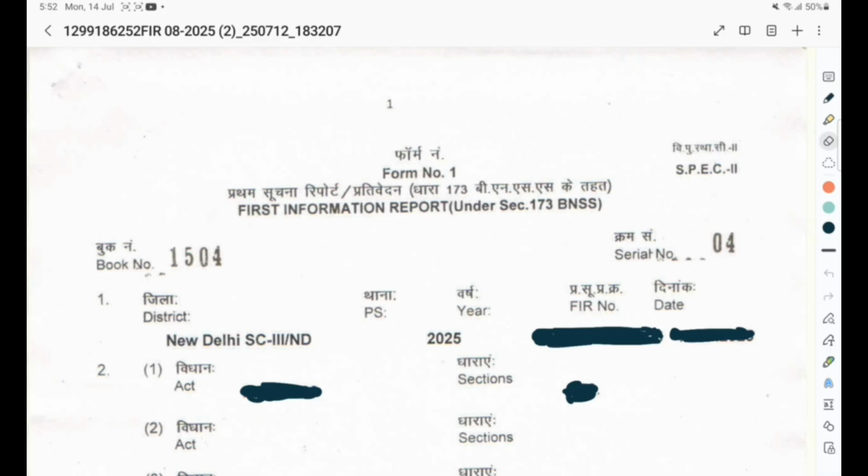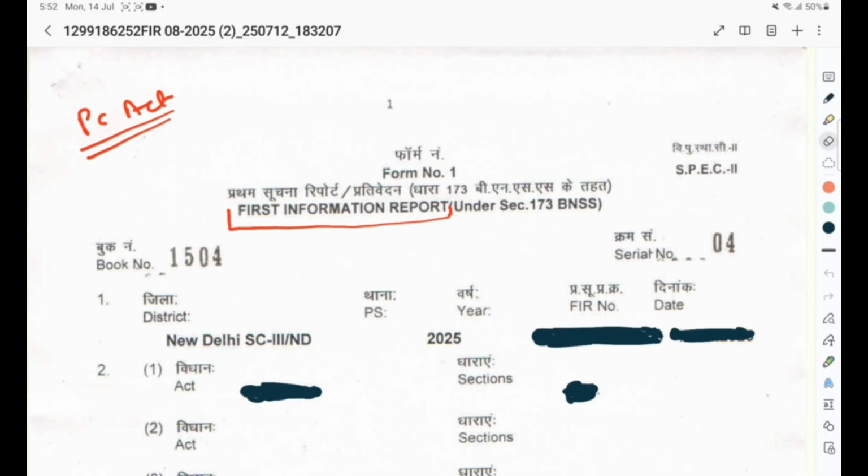Today we are going to discuss the concept of FIR in connection with cases under the Prevention of Corruption Act. Please note down all the points in a systematic manner. I request all of you to maintain a proper notebook with pen or pencil so that whatever I narrate can be maintained by you in recorded format.